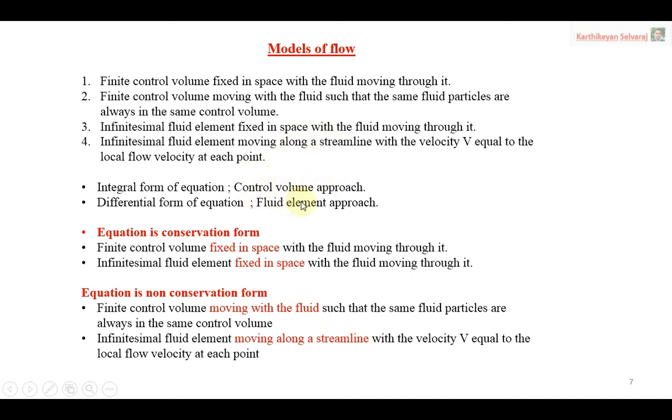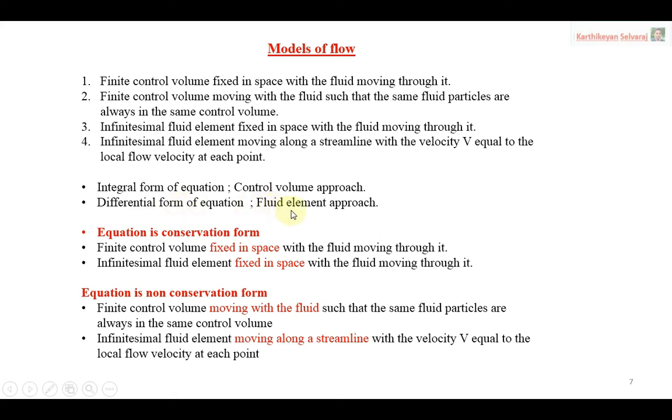So when you are summing over the area or summing over the region, we can go for the integral form. If you are looking for the final equation in integral form, you need to apply the control volume approach. Similarly, if you are looking only for a particular point or particular location, or a particular value of pressure, temperature, like that, then you can go for the differential form.